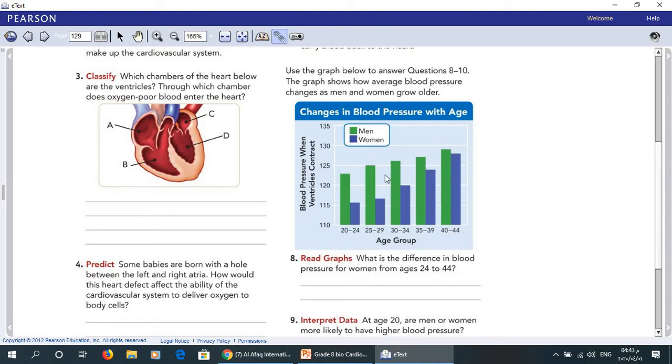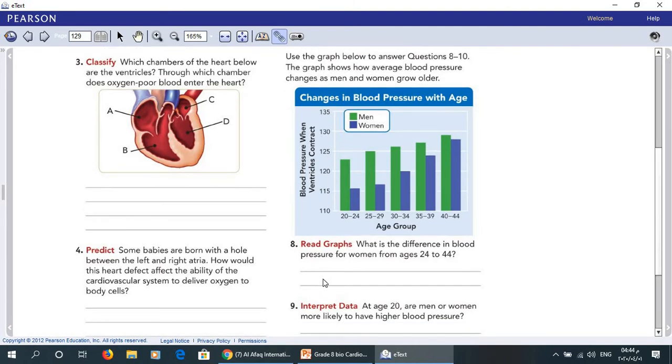The difference in blood pressure, you have to subtract, not the age, but the blood pressure. 126 minus 115 equals 11. So generally the difference is about 11.